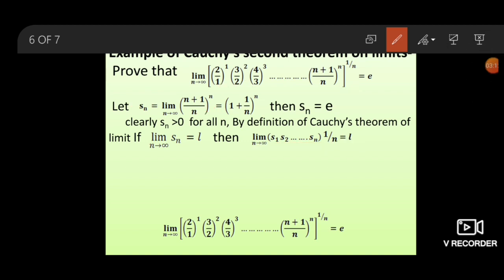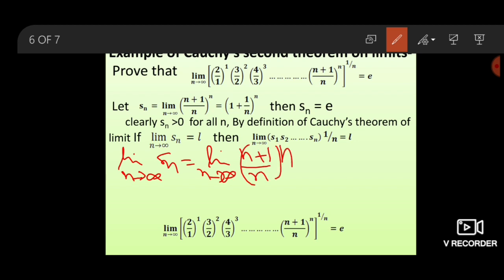Take limit n goes to infinity on both sides. So limit n goes to infinity Sn equals limit n goes to infinity ((n+1)/n)^n, which equals limit n goes to infinity (1 plus 1 upon n)^n.